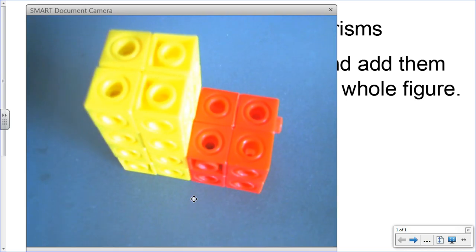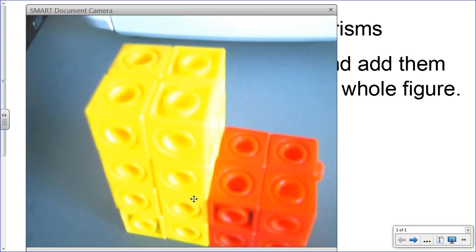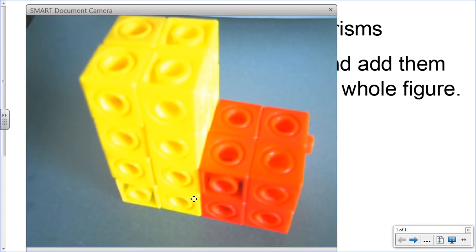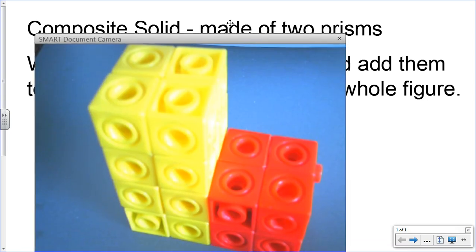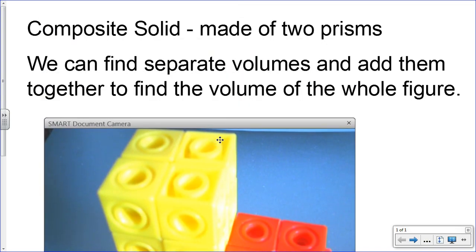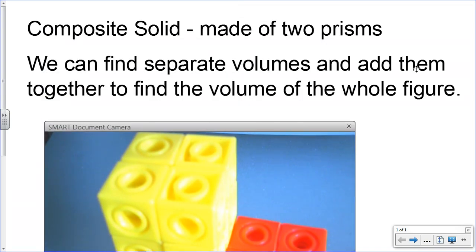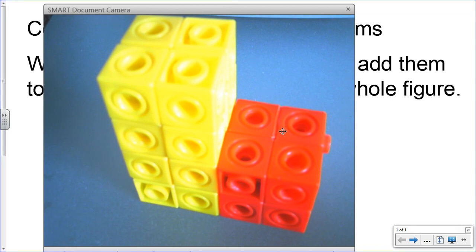And if I turn my camera just a little bit more, you'll be able to see it's got length, width, and two very separate heights. So that's what a composite figure is. It's made up of two separate prisms. Now, how do we go about finding the volume of this whole thing? Well, we can find the separate volumes and add them together to find the volume of the whole figure.